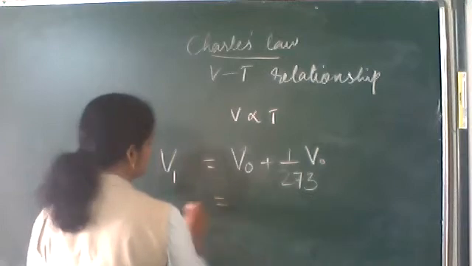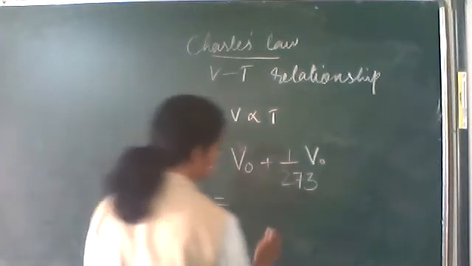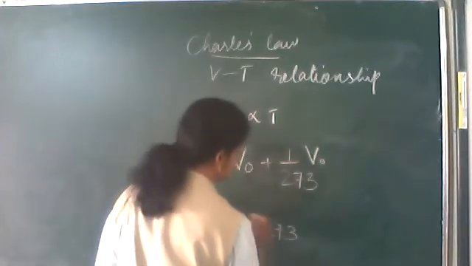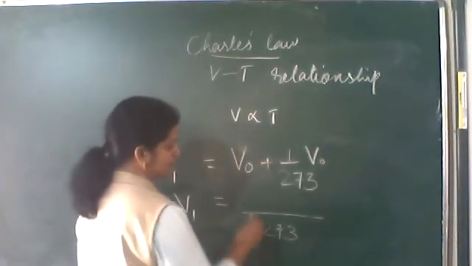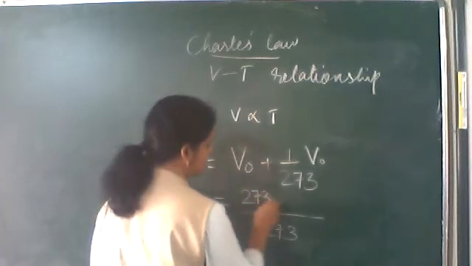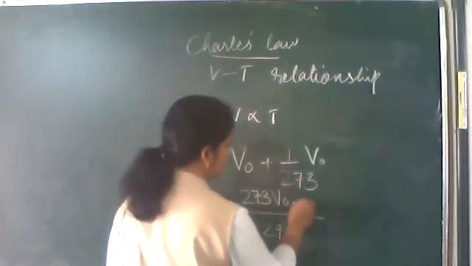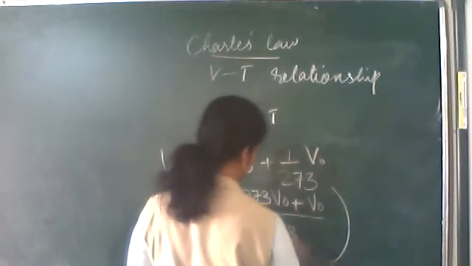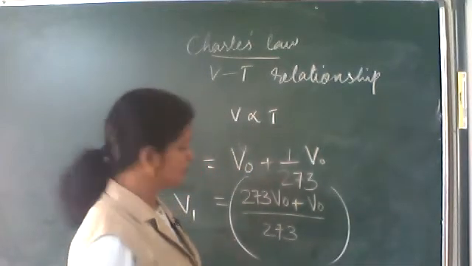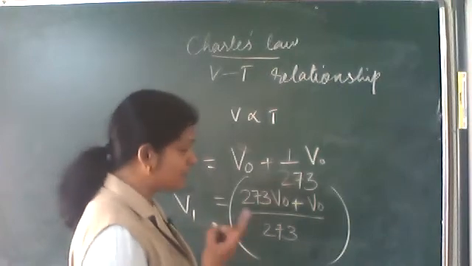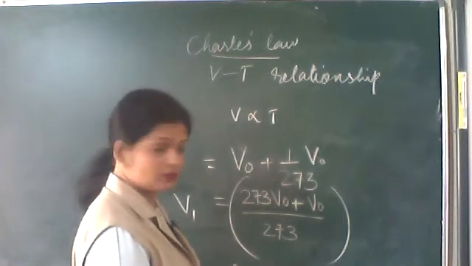V1 is equal to, 273 is the LCM. So here 273 V naught plus V naught, that is 274 V naught, right?